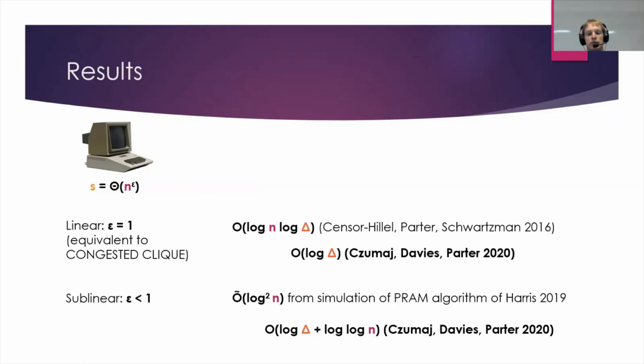I should say that these algorithms actually need a second stage for when the input graph already has low degree, because otherwise naively de-randomizing Luby's algorithm would give you a log n round complexity. To get log delta round complexity in linear space MPC, we use an existing result by Czumaj, Davies, and Parter. And in sublinear space, we do round compression. So we collect balls of a certain radius onto machines, and then we simulate multiple rounds of Luby's algorithm in a single MPC round. And doing so, we get the log n factor down to this log delta factor here.